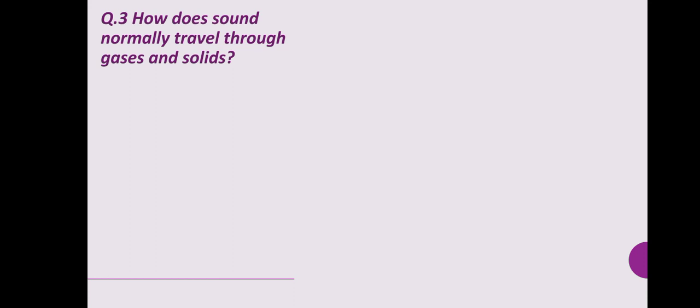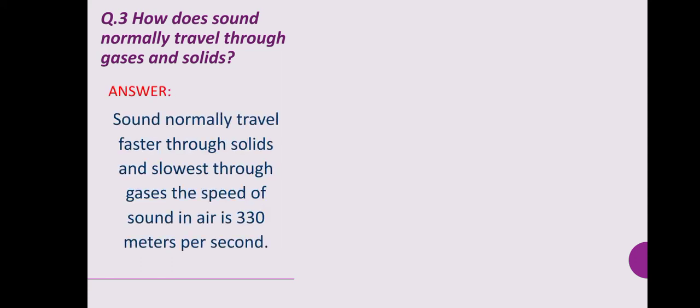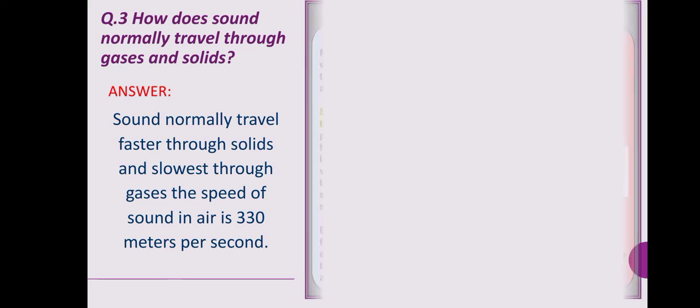Here is the next question. How does sound normally travel through gases and solid? Sound normally travels faster through solid and slowest through gases. The speed of sound in air is 330 meters per second.